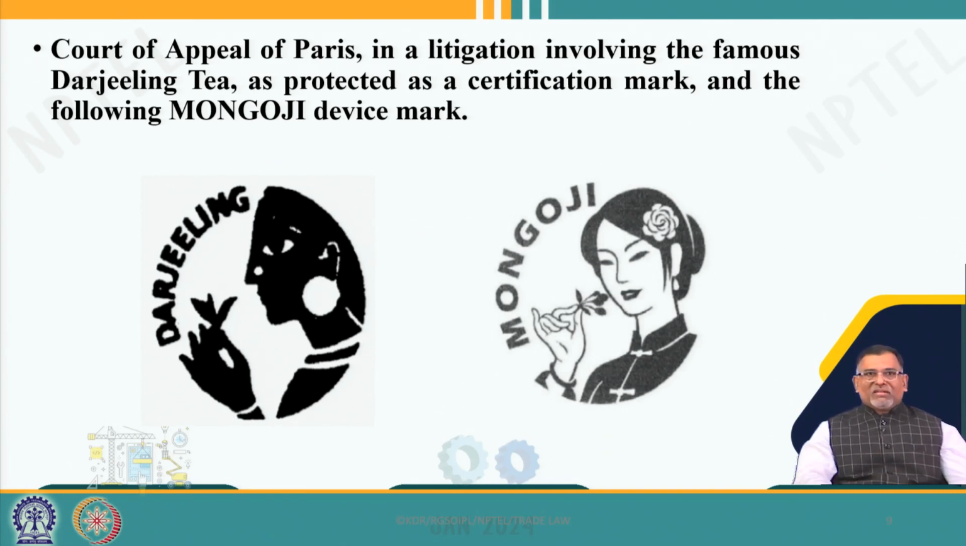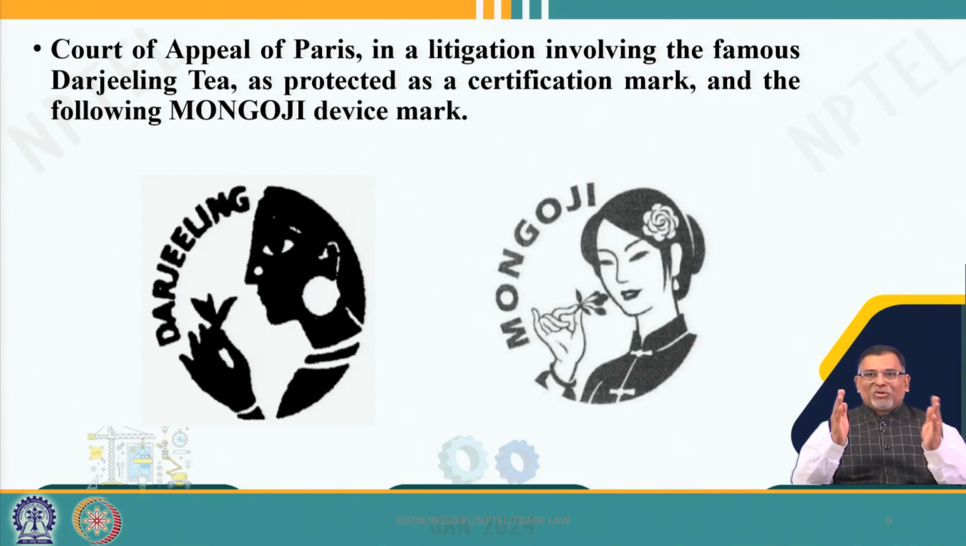So, in this picture you can see that the Tea Board has fought a case in Paris, in France, against a certification mark which is known as Mongoji device mark. You see the difference? The only difference is the lady became a Chinese lady and the tea twig became a flower, and the shape and the attire of the lady has changed, that is all. But otherwise it is a clear deceptive mark, and the Tea Board fought this particular case and they won the case.